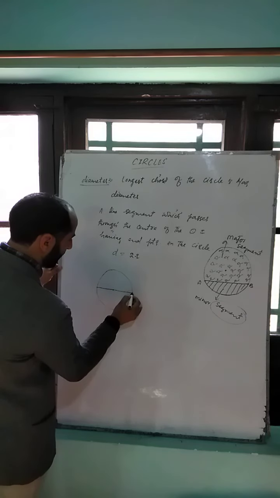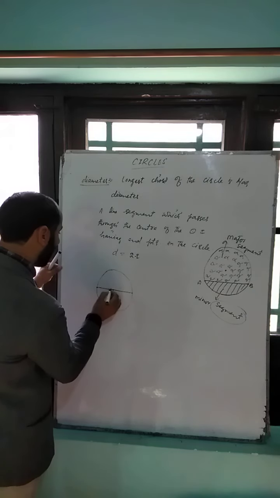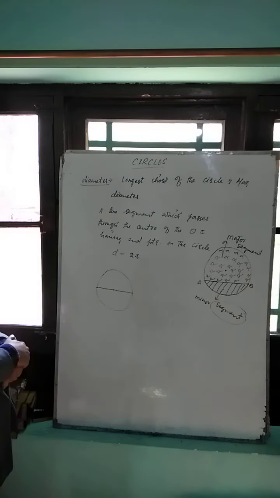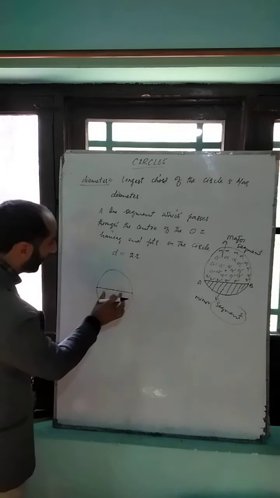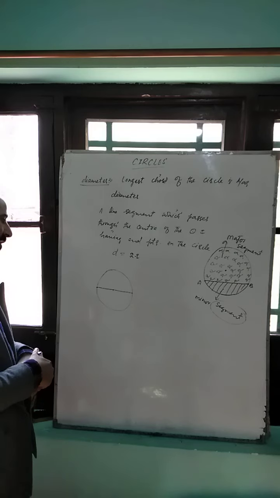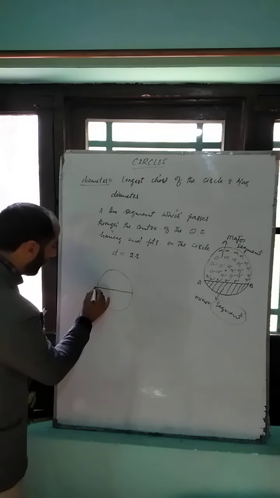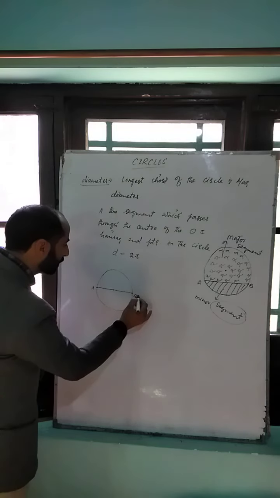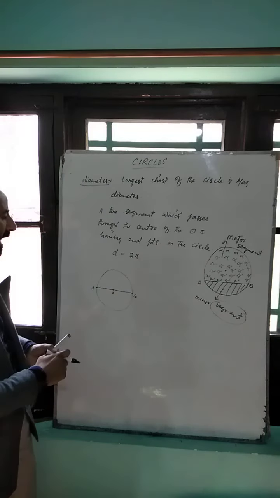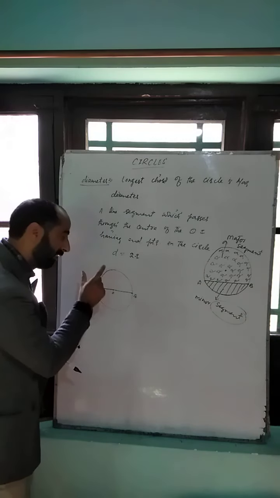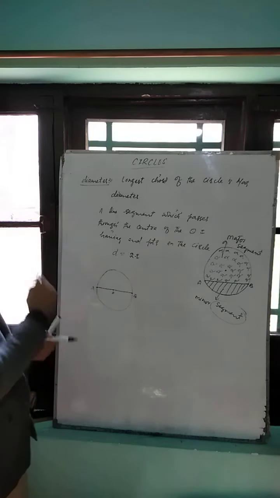Diameter is a chord which passes through the center of the circle, or you can say longest chord of the circle is known as diameter, or we can say line segment which passes through the center of the circle and having endpoints on the circle.